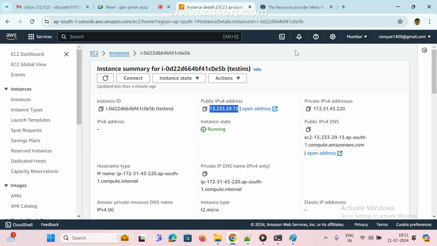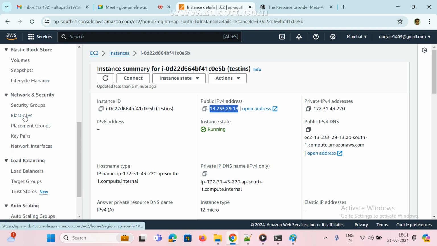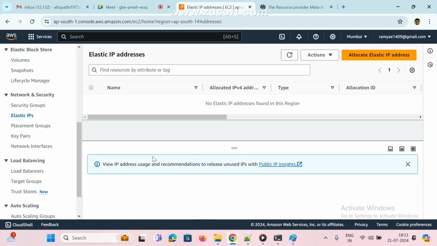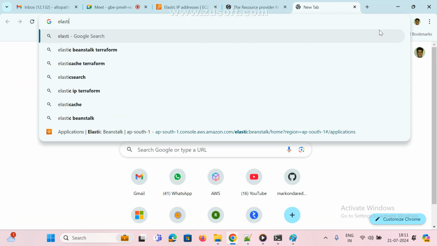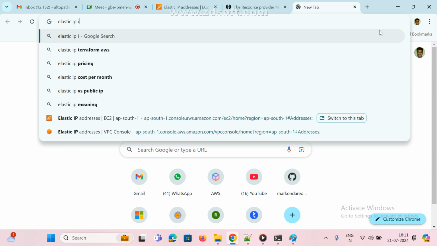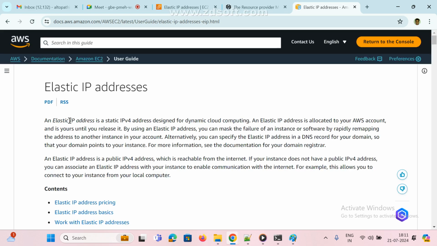It changes, right? But AWS provides one resource, one service, elastic IP. So what is elastic IP? Elastic IP is nothing but a static IP. So this is the elastic IP address. See here: an elastic IP address is a static IP address designed for dynamic cloud computing. This is allocated to your AWS account.